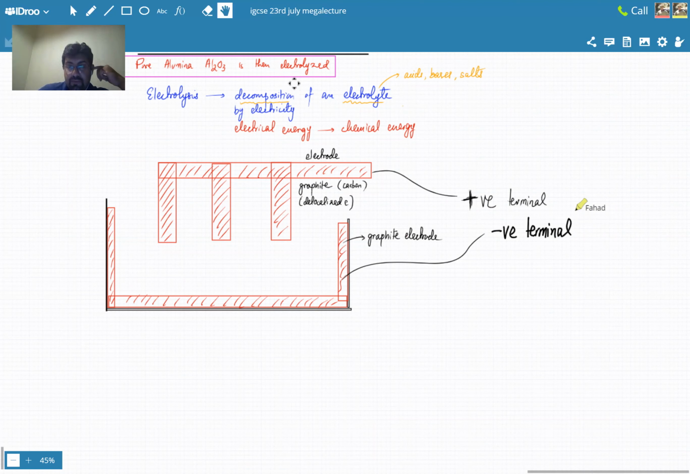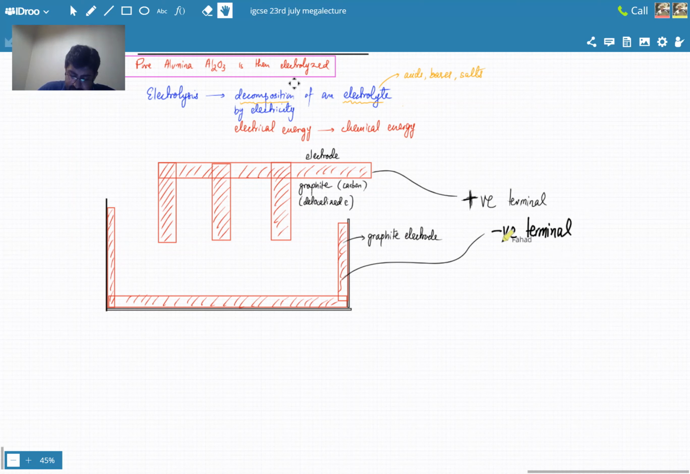So there are two electrodes. There's a graphite electrode and another graphite electrode. An electrode is simply a conducting material. Okay? You must have seen electrodes, those jumper cables in cars. So every battery has these two terminals. Those are known as electrodes. So a positive and a negative terminal.